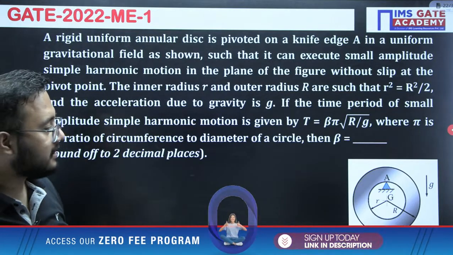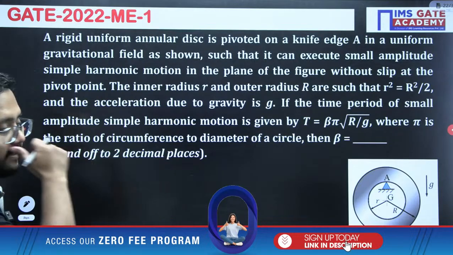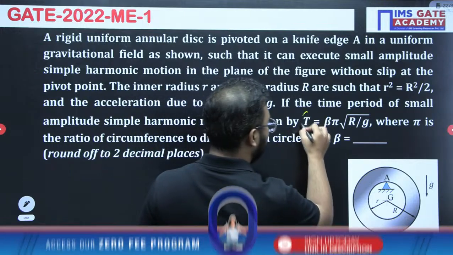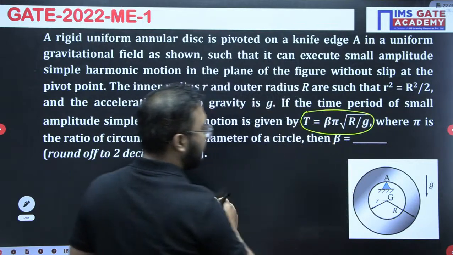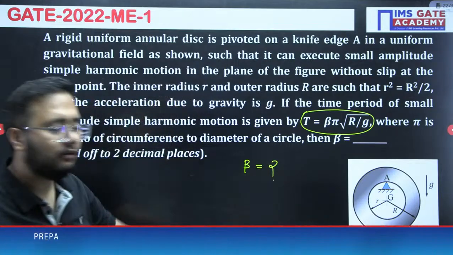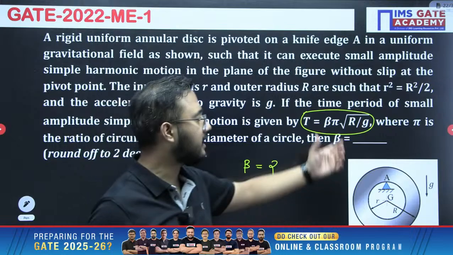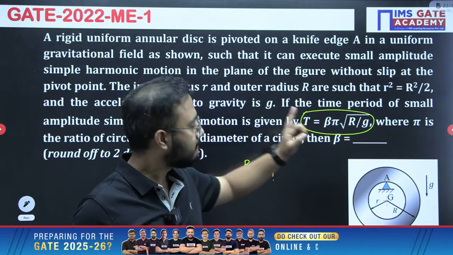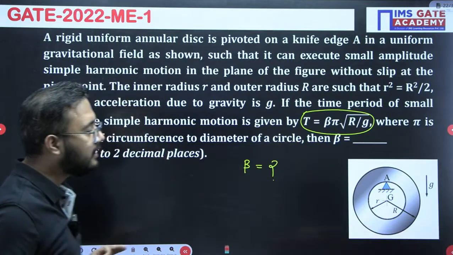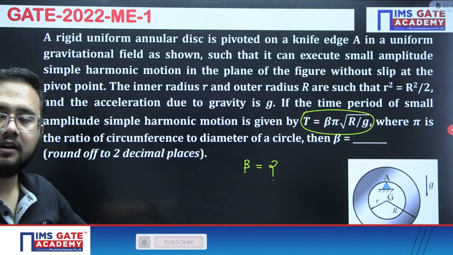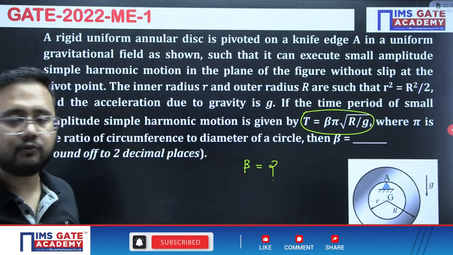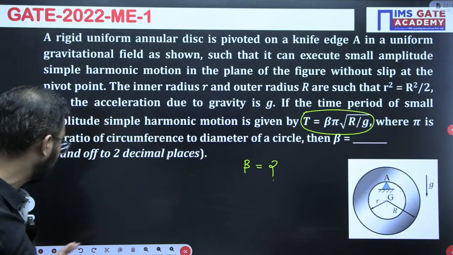So first we will understand how to write down the mass moment of inertia for this case, and what actually they are asking. They have mentioned the time period of oscillation in this format, and they are asking the value of beta. So what I need to do is calculate the time period of oscillation, represent it in this format, and then calculate the beta value. For writing the time period of oscillation, omega n is required. So omega n we have to solve first, and then we will calculate beta as well.